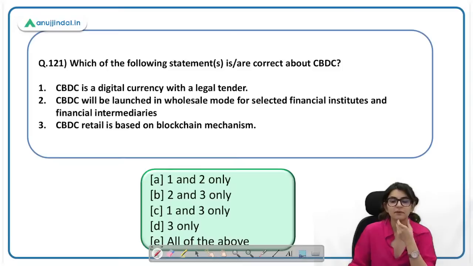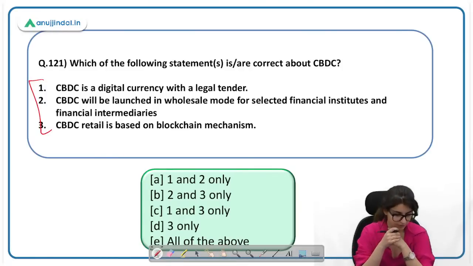Which of the following statements is correct about CBDC? You are going to answer this question. I'm not going to answer this question. All of you 121 का आंसर बता दीजिए फटाफट. 121 E. Who's the first one to answer? Rohit. Very good. It is E, not C.